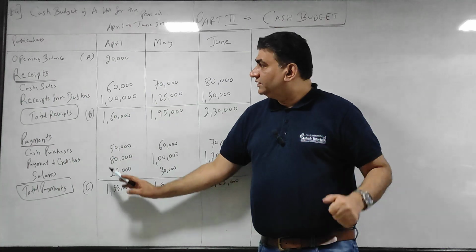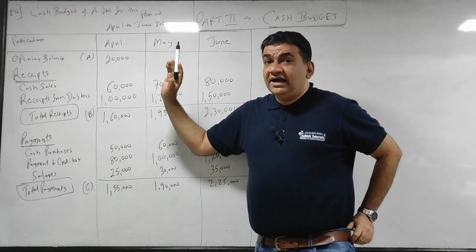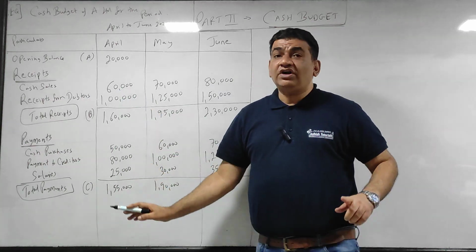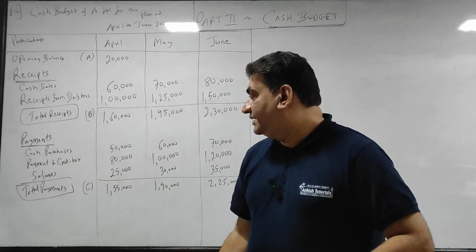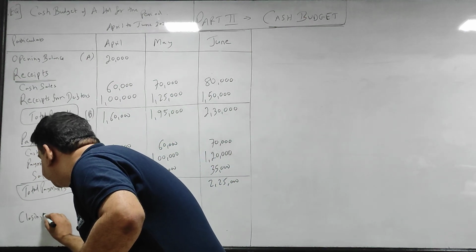So what I have on the first day of the year plus what I will get minus what I will pay, that will be my closing balance.